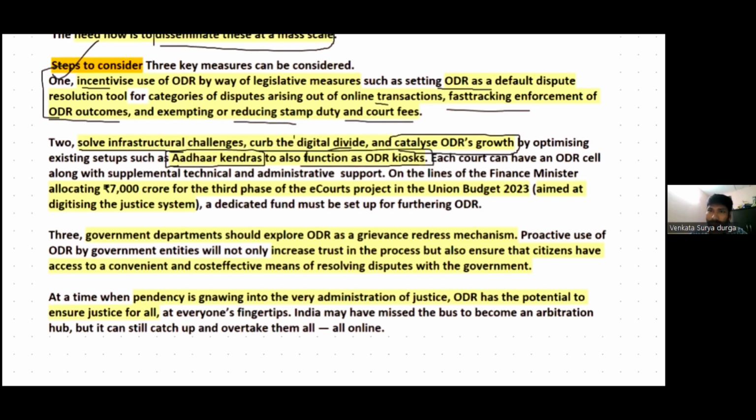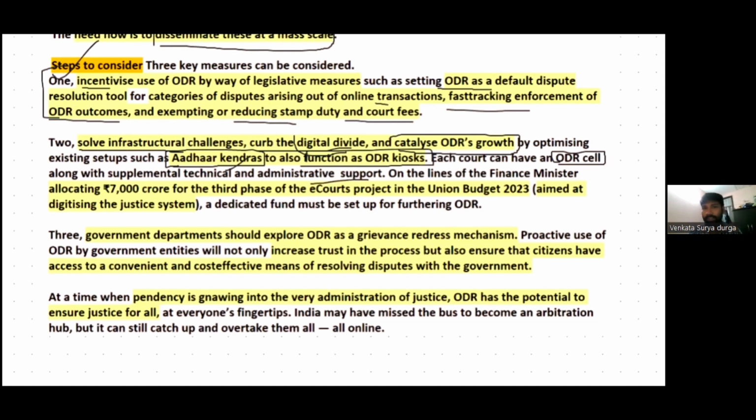So in order to overcome the problem of the digital divide, the existing Aadhaar Kendras in rural areas can be used as online dispute resolution kiosks. And even courts can have a separate online dispute resolution cell, along with supplemental technical and administrative support staff. So Aadhaar Kendras is one measure.